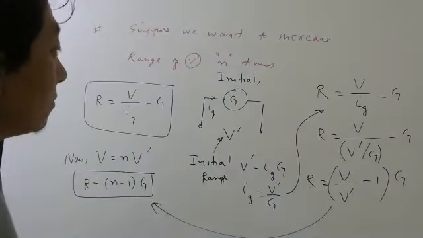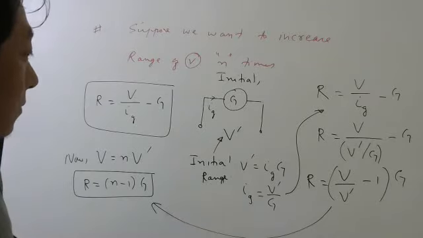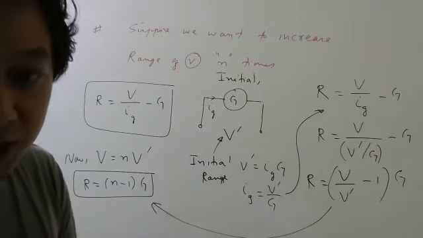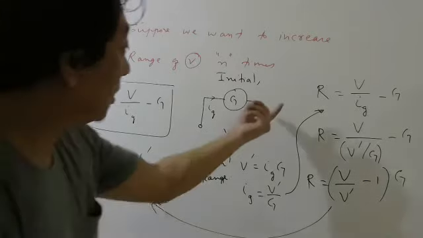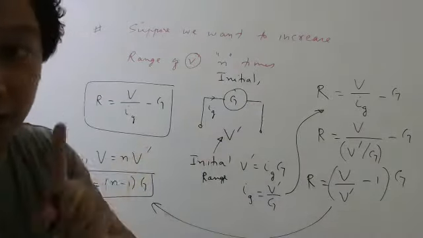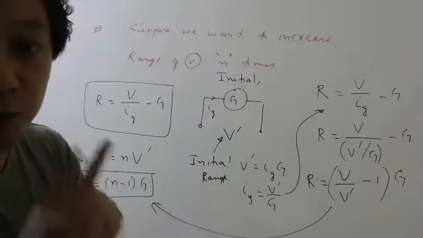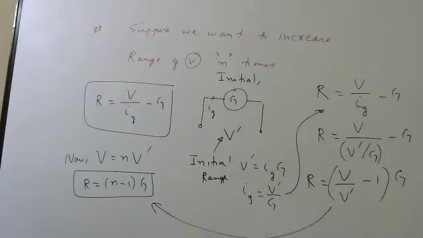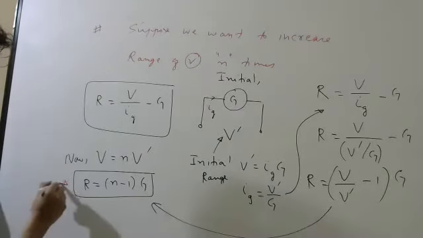So the voltage you are able to measure can be increased by putting a high resistance here. Again, remember this Ig is not just any current; it is the current which deflects the needle fully. So remember this formula for your entrance exam.